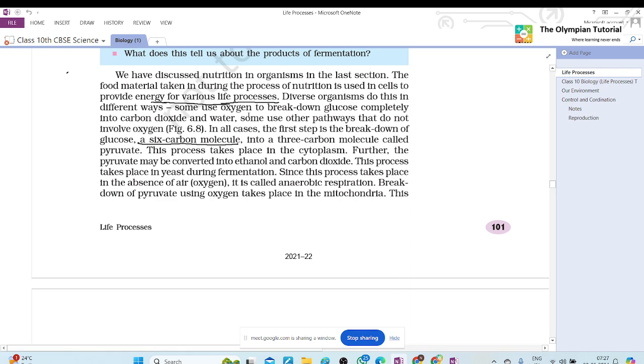Yes, ma'am. Okay. So we have discussed nutrition in the last section. The food material taken in during the process of nutrition is used in cells to provide energy for various life processes. Diverse organisms do this in different ways. Some use oxygen to break down glucose completely into carbon dioxide and water. Some use other pathways that do not involve oxygen. In all cases, the first step is the breakdown of glucose, a 6 carbon molecule, into a 3 carbon molecule called pyruvate.